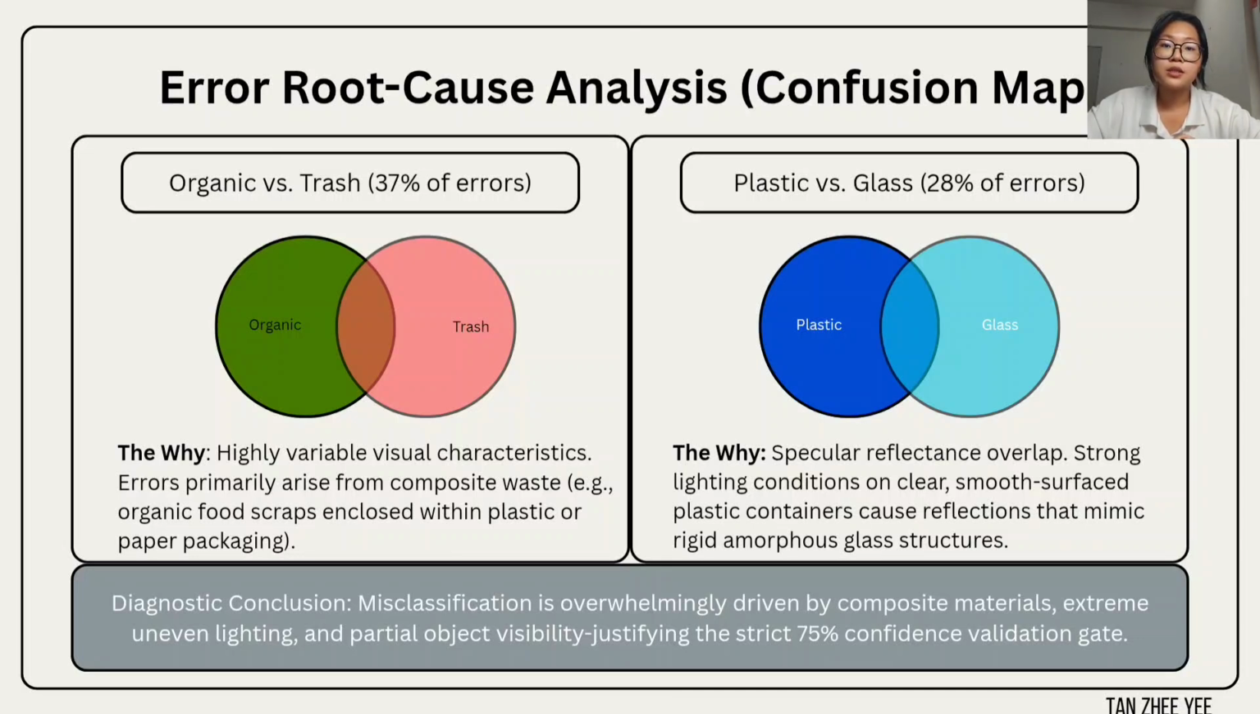The second one is plastic versus glass, which has 28% of errors. This is caused by specular reflectance overlap, where strong lighting on smooth plastic containers creates refraction that mimics glass.